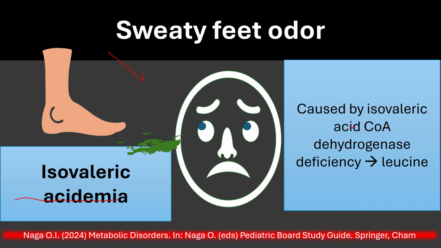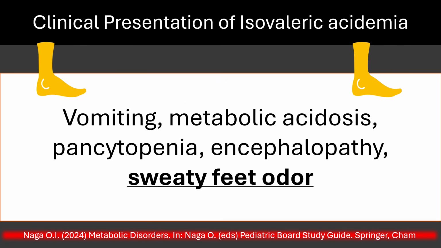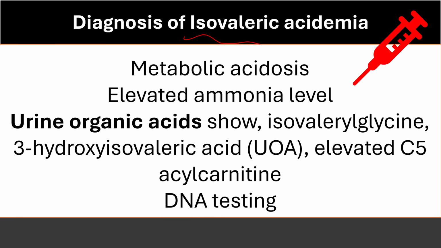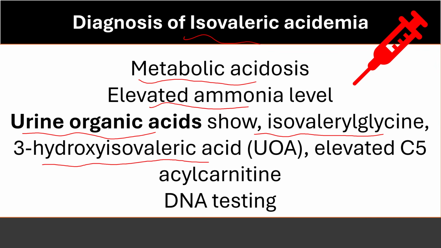Isovaleric acidemia is because of deficiency in isovaleric acid CoA dehydrogenase enzyme. This will lead to the accumulation and the elevation of leucine amino acid. Classic presentation of isovaleric acidemia: vomiting, metabolic acidosis, pancytopenia, encephalopathy, and the unique sweaty feet odor. Diagnosis of isovaleric acidemia: lab will be significant for metabolic acidosis, elevated ammonia level, usually moderate. Urine organic acids will be positive for isovalerylglycine and 3-hydroxyisovaleric acid, elevated C5-acylcarnitine, and confirm with DNA testing.